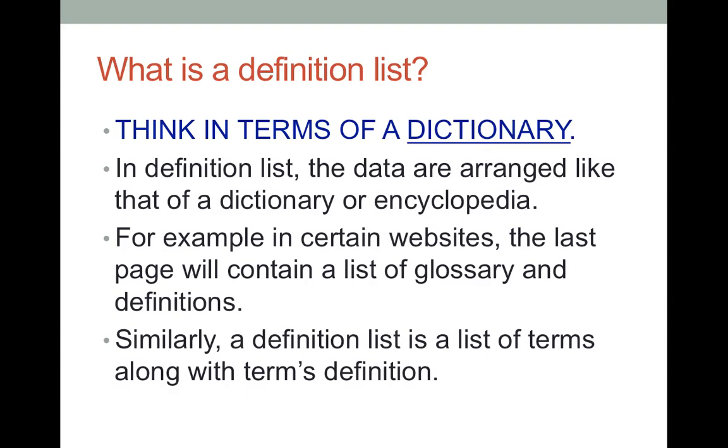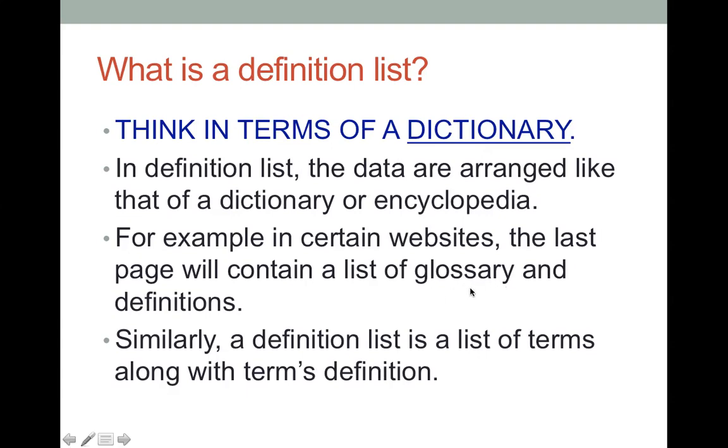There may be some words that might be hard, and you might want to have a further description on it. You might want the user to know more about it. So all those terms and definitions will be put in a glossary.